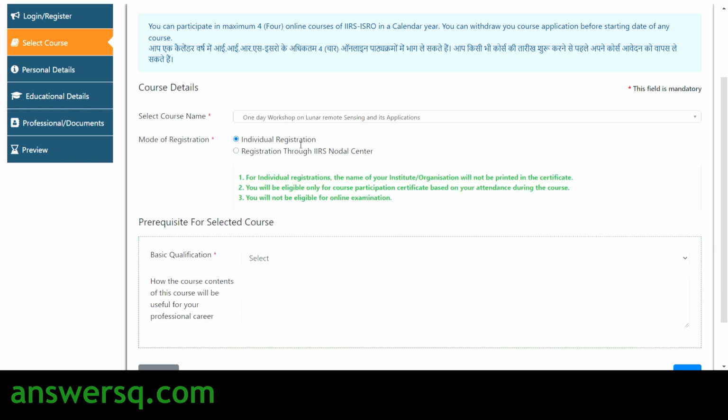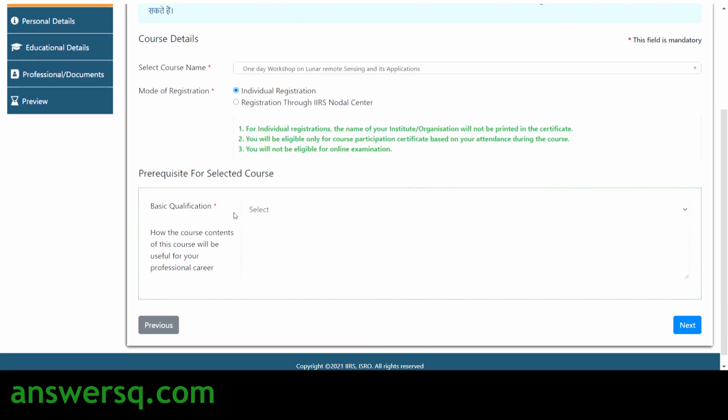So click on individual registration. But you will not be eligible for the online examination, but still you will be eligible for the course participation certificate based on the attendance during the course. So you can do any one mode of registration that is applicable for you. So just select the course name and choose the mode of registration, and then choose your basic qualification.